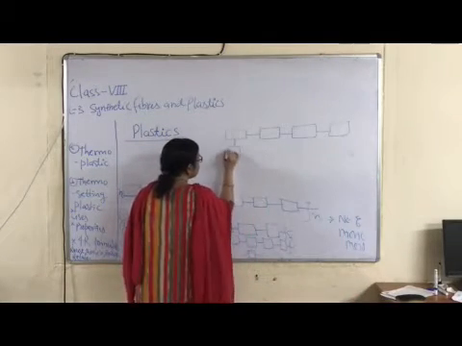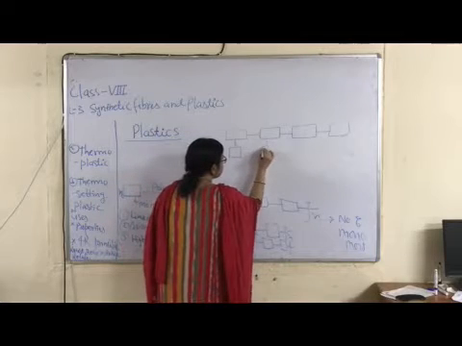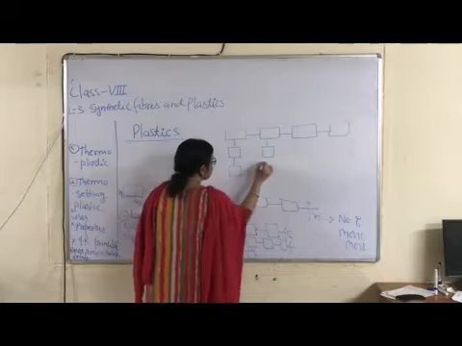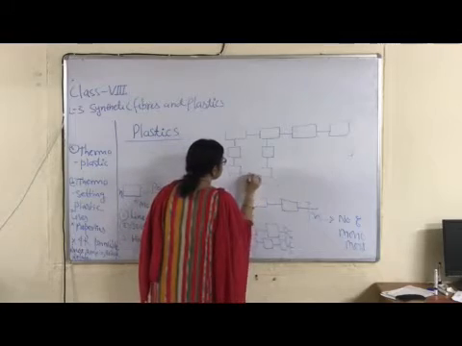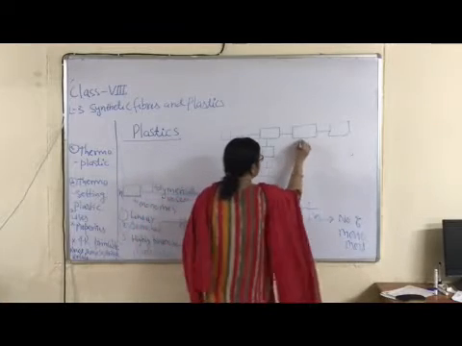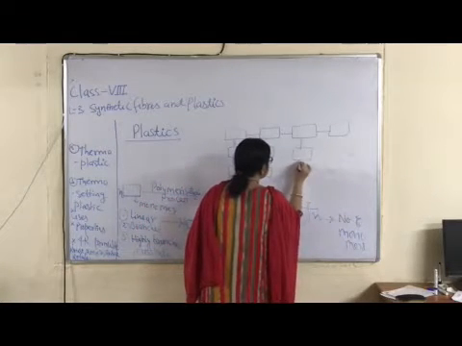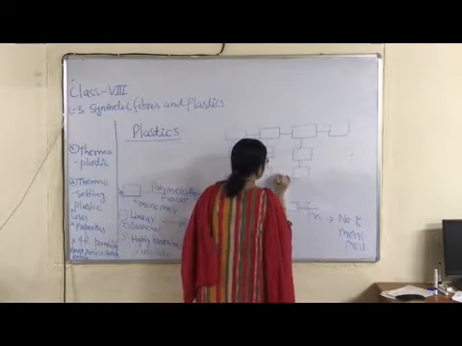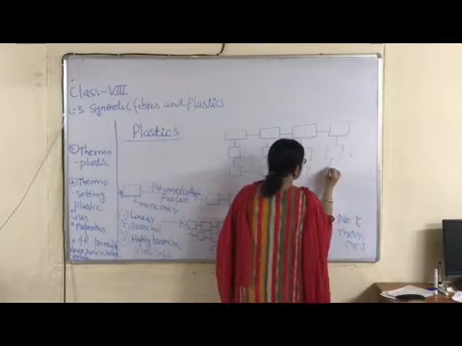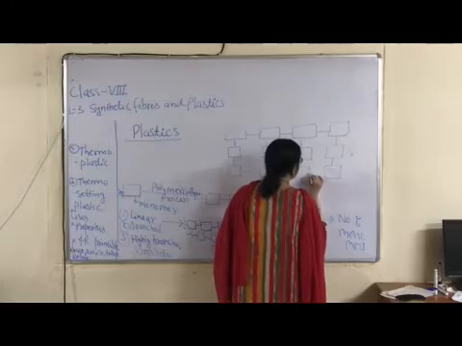Then formation of a small branch. Okay? Then further branching like this. Like this. This is cross-linked polymer. Like this. Highly cross-linked polymer.